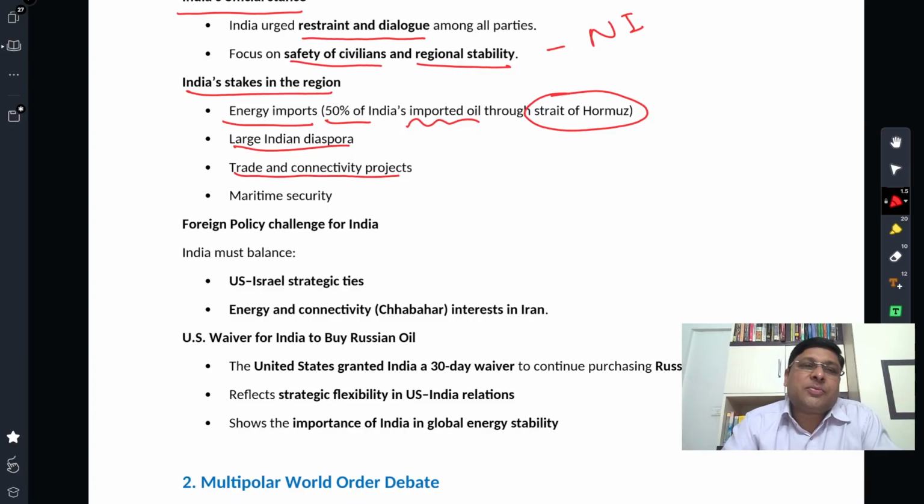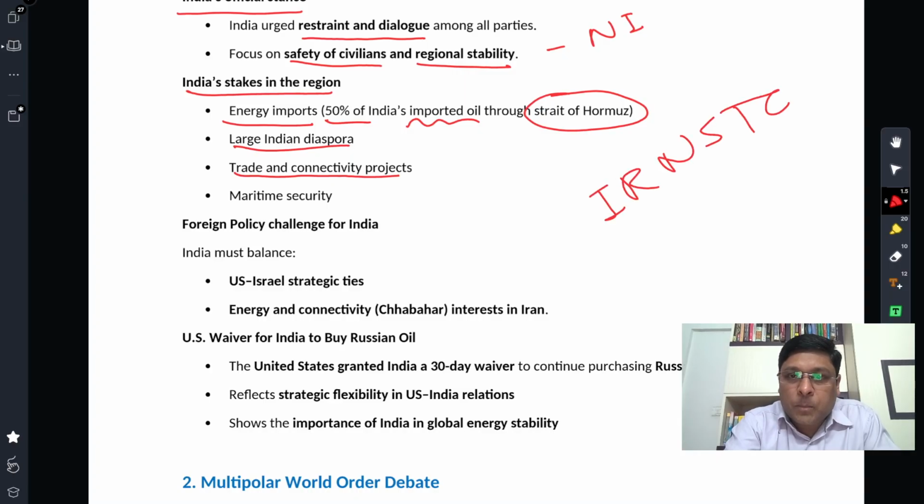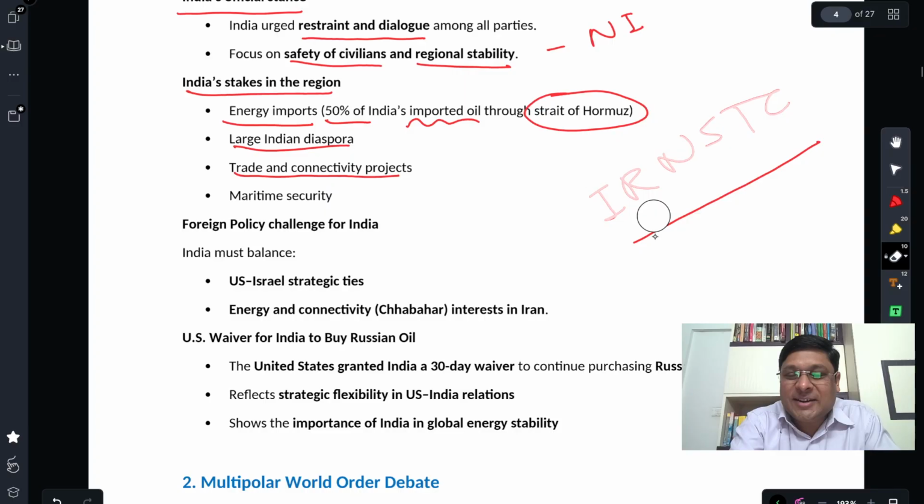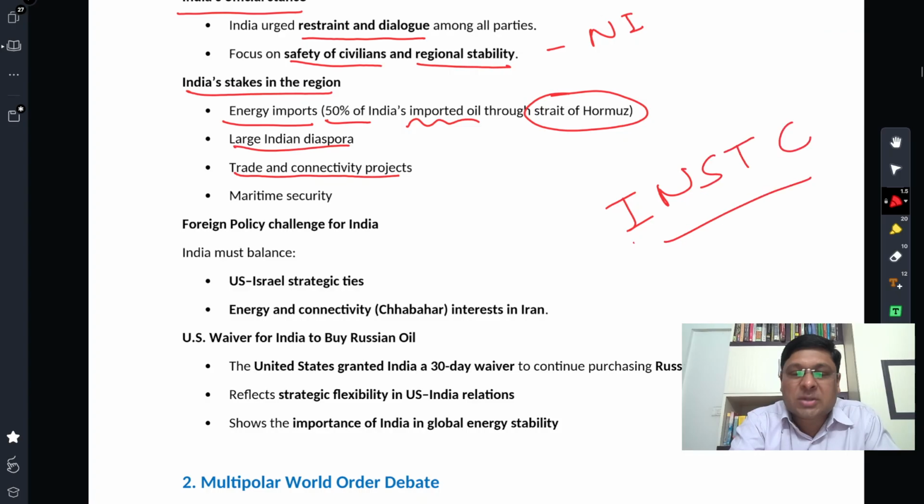Trade and connectivity projects, we all know that INSTC, pardon me, it's India's International North-South Transport Corridor, that connects Mumbai to Chabahar Port, and then to Zahedan, that's one place in Iran, and that connects us to Central Asia, from there on to Moscow, and from there on to Europe.